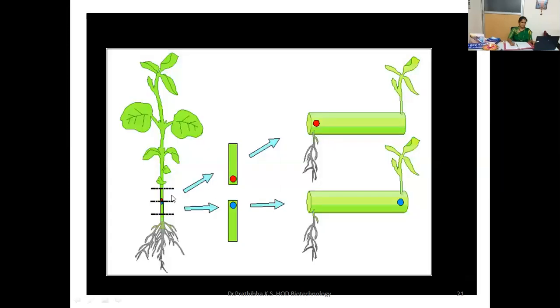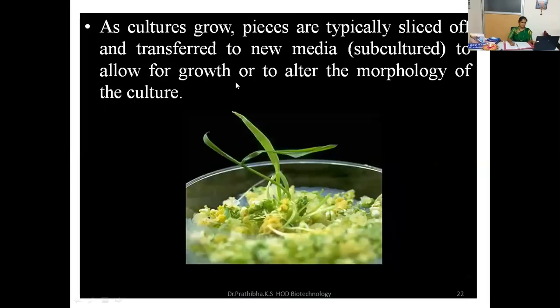Here you can observe, when you take any part of the plant, that will be able to regenerate into root region and shoot regeneration. Here you can see root regeneration, and here you can see the shoot regeneration. As cultures grow, pieces are typically sliced and transferred to new media, which is known as subculture, to allow further growth and to alter morphology of the culture. I'm using here the new terminology, subculture.